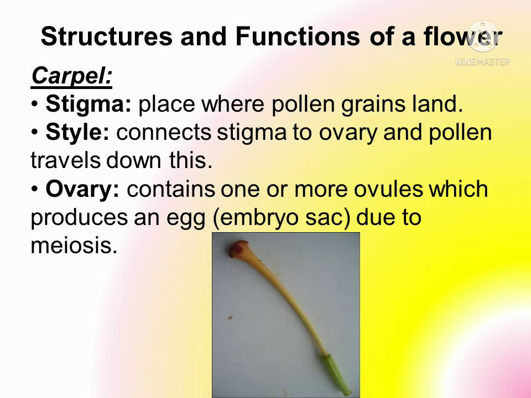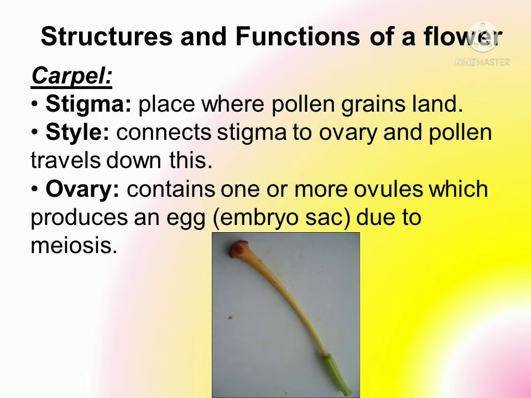This means that during the process of pollination, the pollen grains are transferred to the stigma of the female carpel, and from that a tube arises that is called the style, which joins the stigma with the ovary. Through this style the pollen tube penetrates inside so that the male gamete reaches the ovary and fertilization may occur.